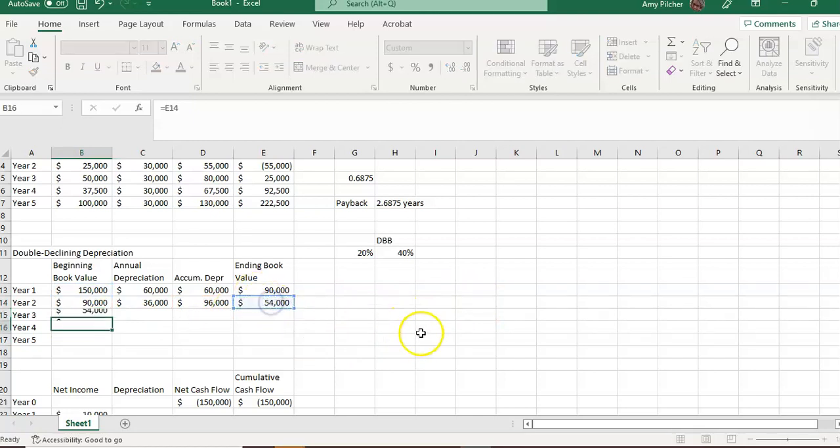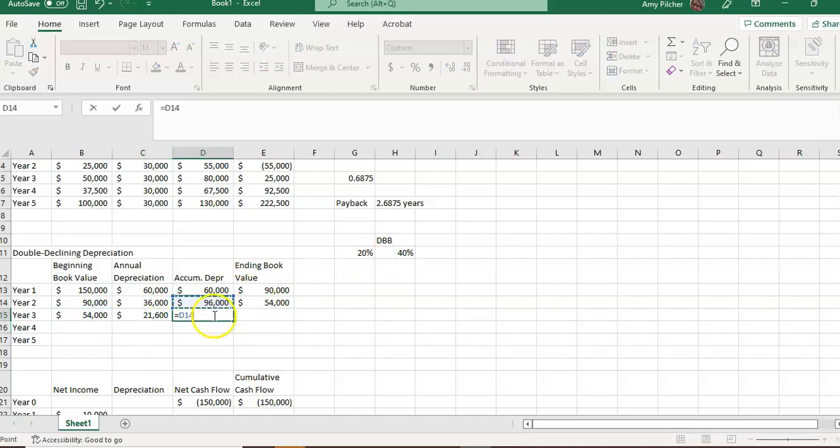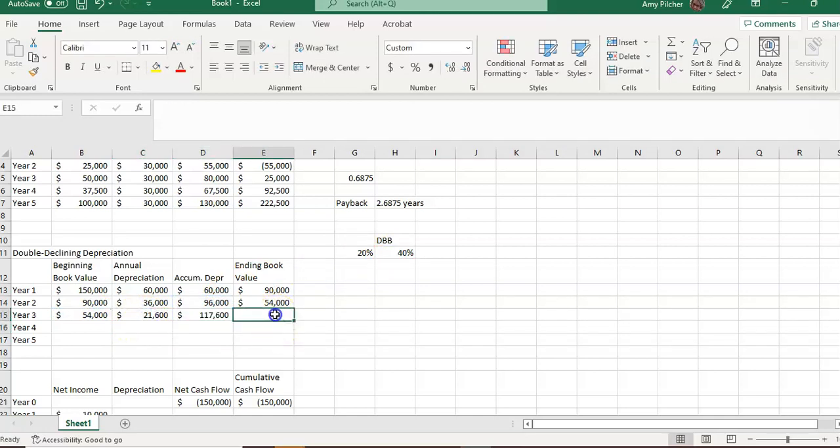That becomes year 3's beginning value, and we just continue that till we get each year's depreciation. So 96,000 plus 21,000 equals, 150,000 minus accumulated depreciation.